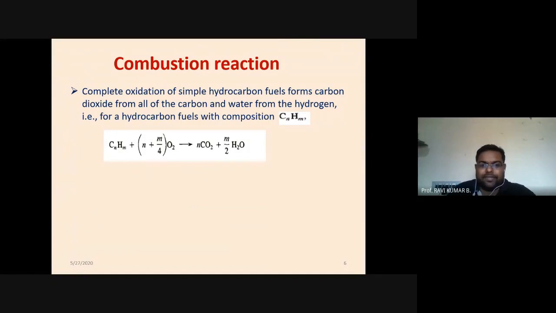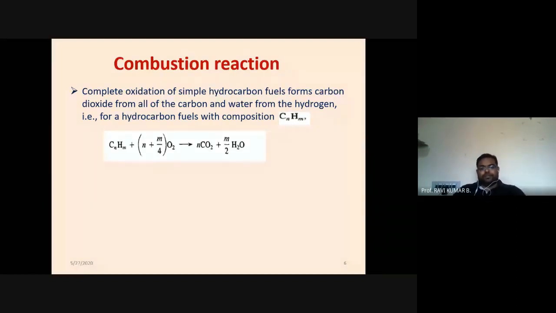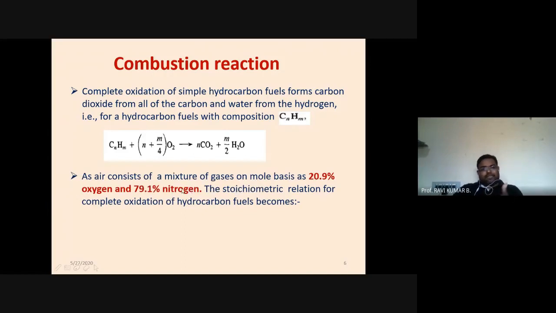They finally derived this expression for the complete combustion. This equation shows the complete combustion of the fuel. So complete combustion means there is no unburned carbon and oxygen present. So carbon monoxide is not present in the post combustion product. This is the pre combustion side, fuel and oxidizer. So here, as I said, this first equation is for oxygen alone.